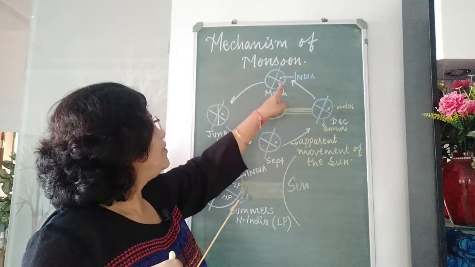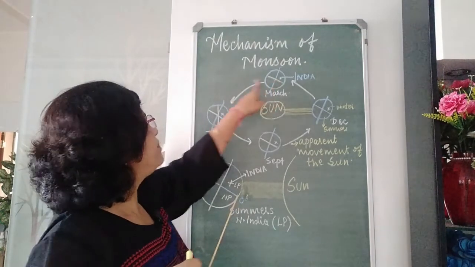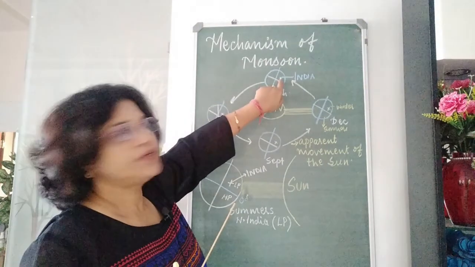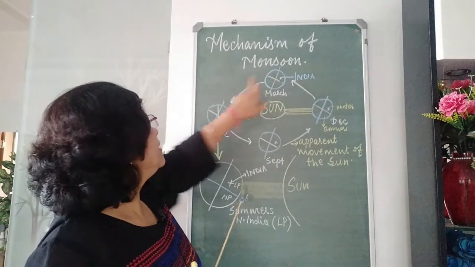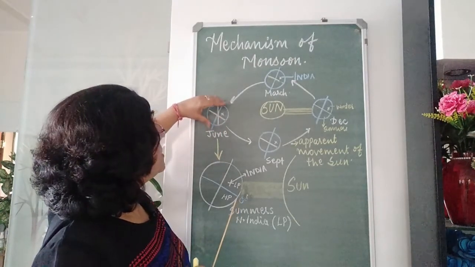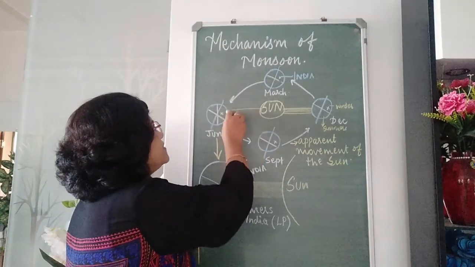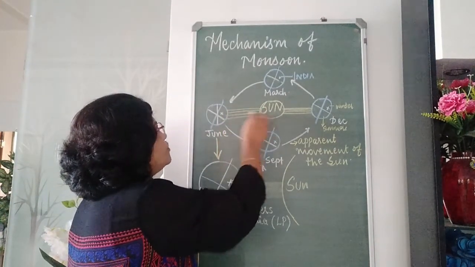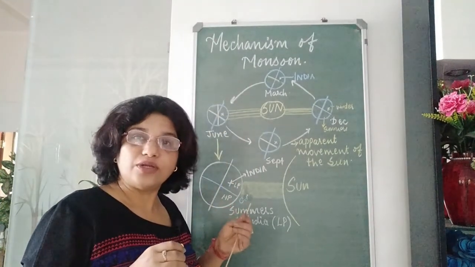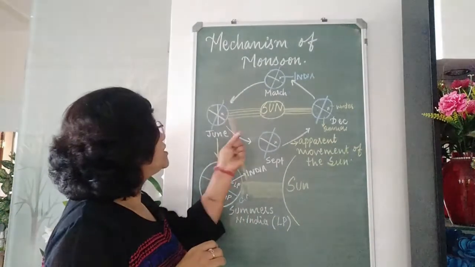Now, when the earth moves from March to June, this is the period when, can you see this part, that is India. From here to here, when it moves, the northern hemisphere moves towards the sun and receives the direct rays of the sun, which means the low pressure area has now shifted towards the north, and in the northern hemisphere lies India. So, that is how the pressure conditions change.